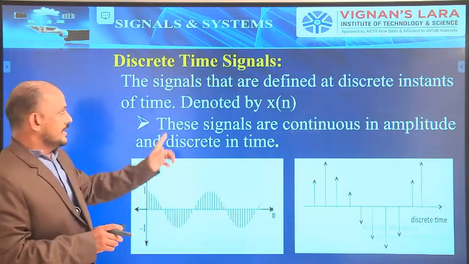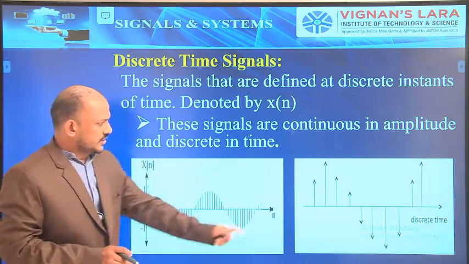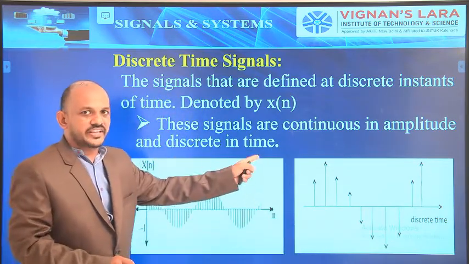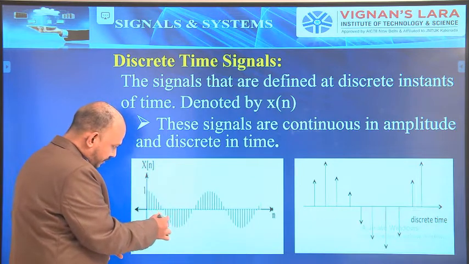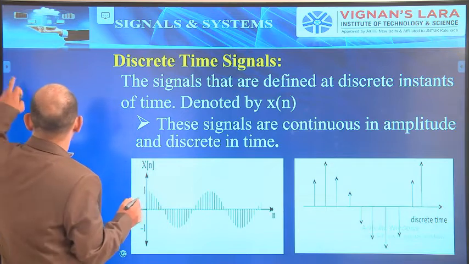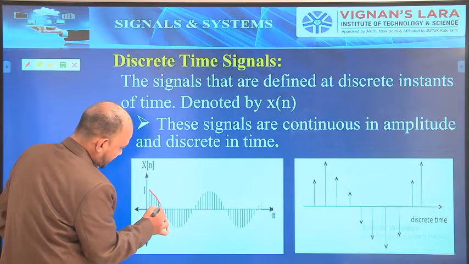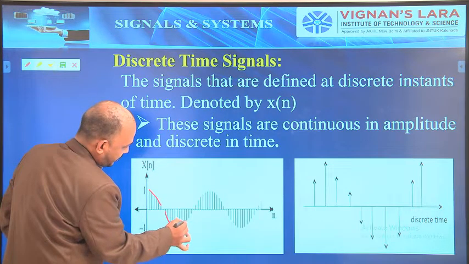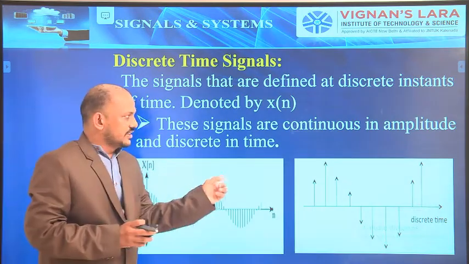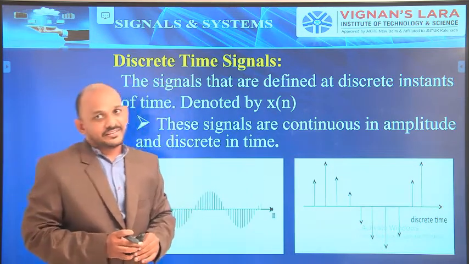Now coming to this one, these signals are continuous in amplitude, and they are discrete in time. Already explained many times. In time it is not continuous, it is discrete, whereas we have continuous amplitudes. So these signals are continuous in amplitude but discrete in time.